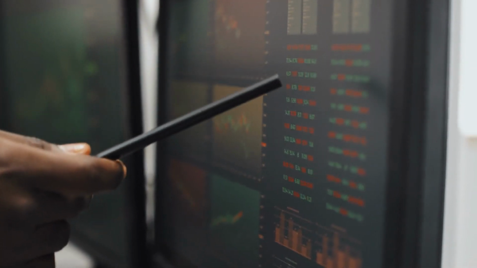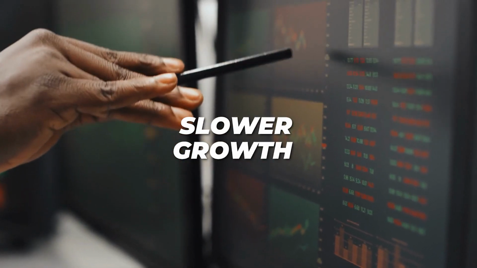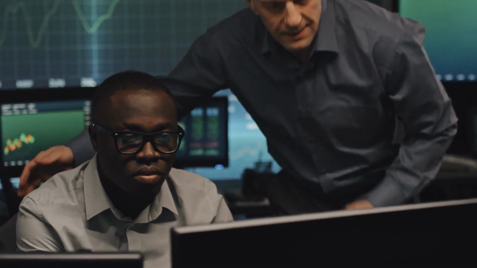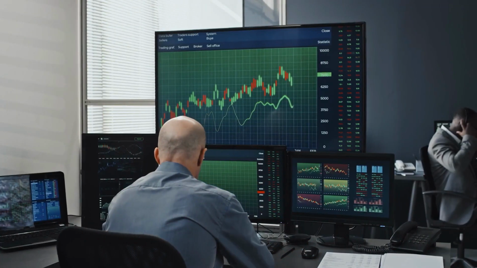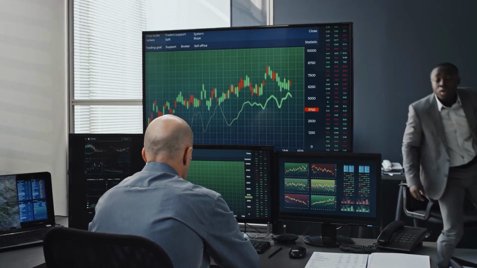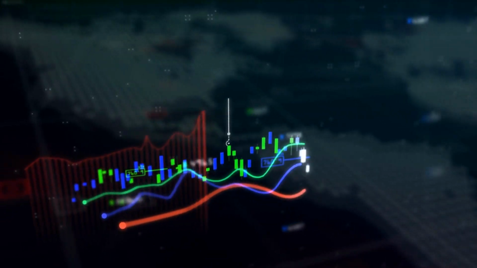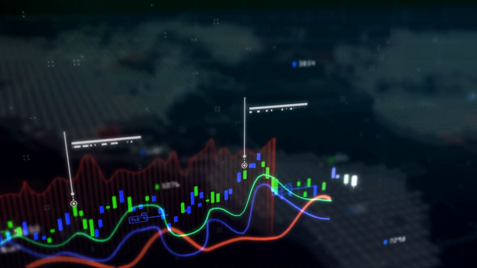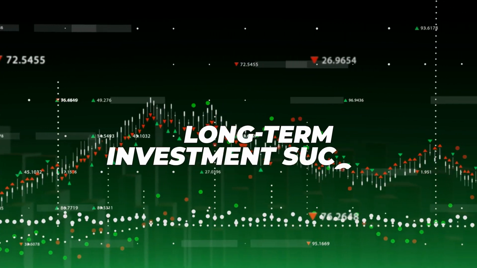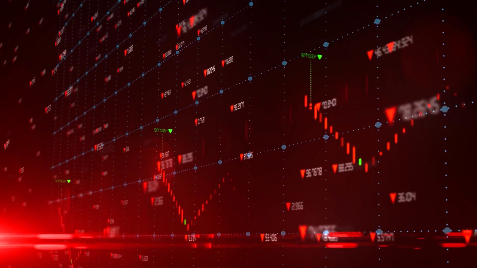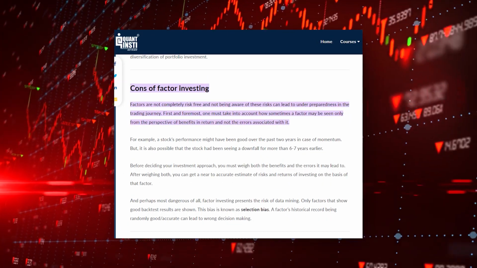While these investments may be less risky and more stable, they also offer slower growth than high volatility investments. To build a well-diversified portfolio tailored to their investment goals and risk tolerance, investors may use the volatility factor in combination with other factors such as value or momentum. By incorporating multiple factors, investors can minimize their exposure to specific risks and increase their chances of achieving long-term investment success. While factor investing offers many benefits, there are also some drawbacks that investors should be aware of.